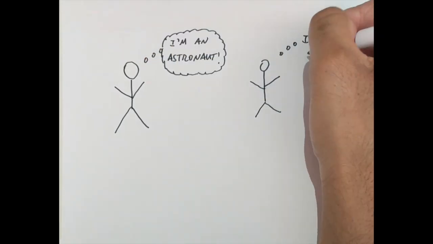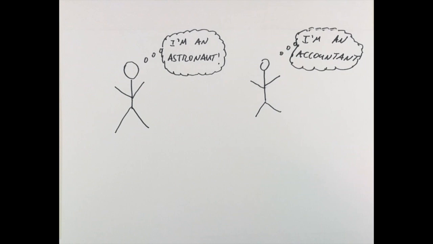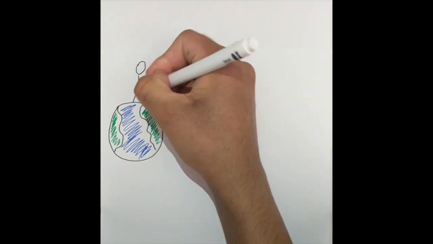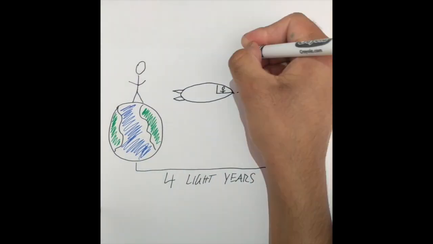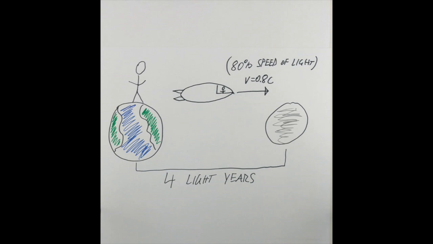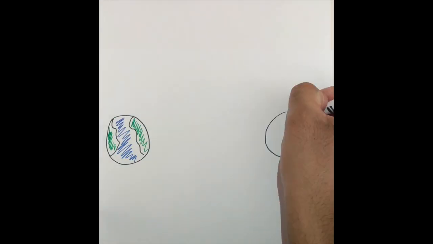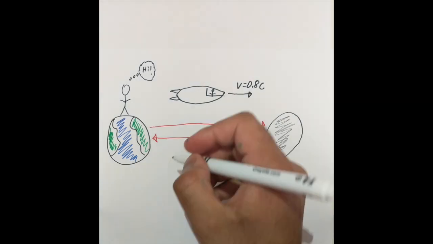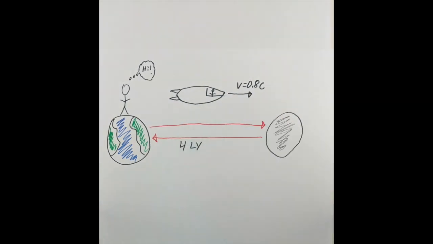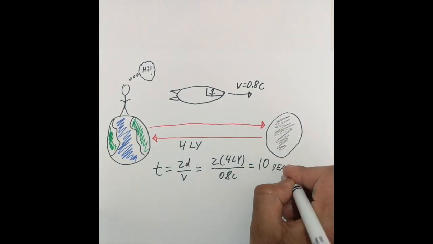Let's take a look at something that comes from this result, the twin paradox. Suppose twin A remains on Earth and twin B flies off in a rocket at 80% the speed of light over a distance of 4 light years. In twin A's reference frame on Earth, the time that has passed in the second twin's journey is 10 years using the time equation developed earlier.